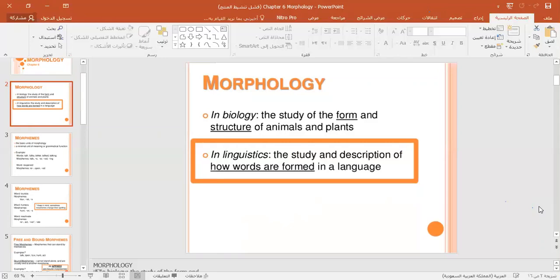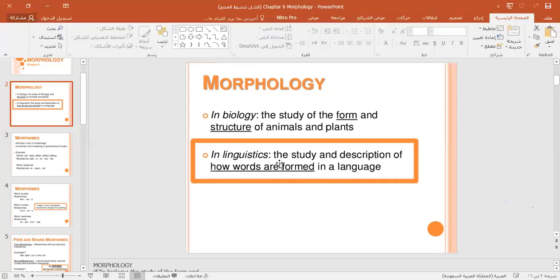Then they started using it to refer to the study of the description of how words are formed in language. It is about word formation. I mean, how we make words, how we form words in a language. Or we can say it is the study of how morphemes are used in a language to make words. So it is the study of morphemes and how they operate in the structure of a word.